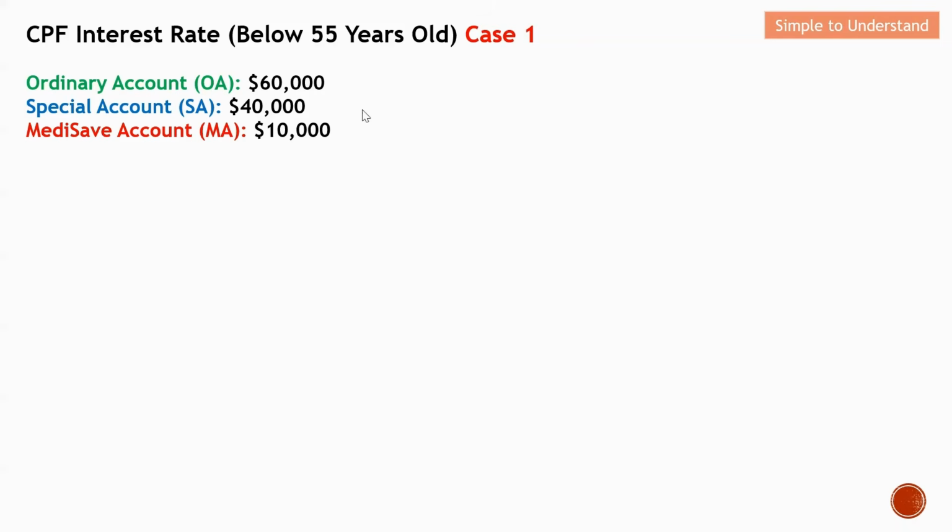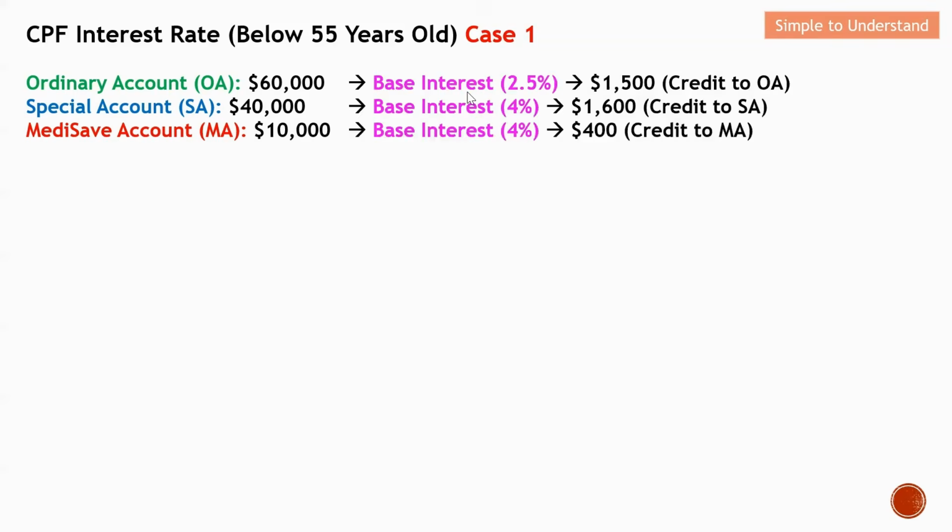Let's start with the base interest. The base interest for OA will be 2.5%. So 2.5% of 60K, you will earn 1.5K, and this will be the interest from the OA account. This amount, 1.5K, will be credited to the OA account.